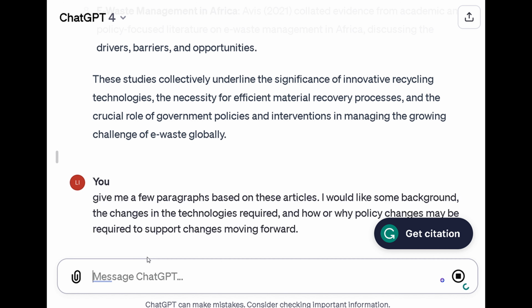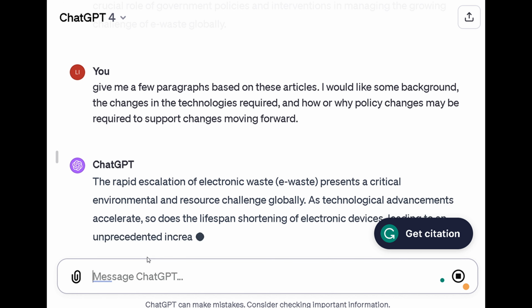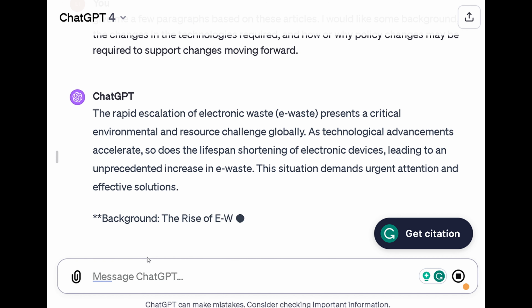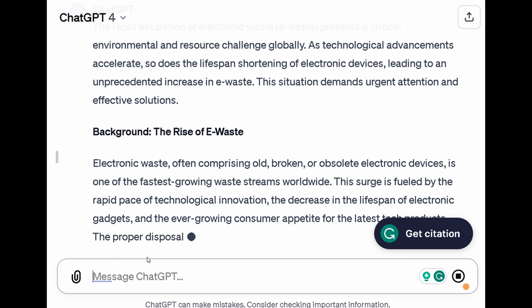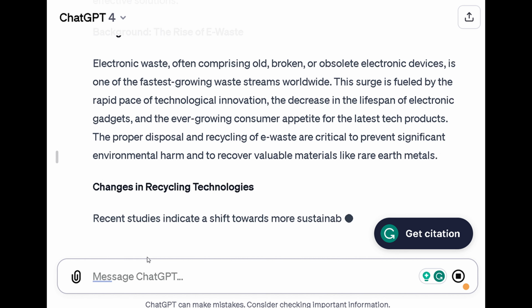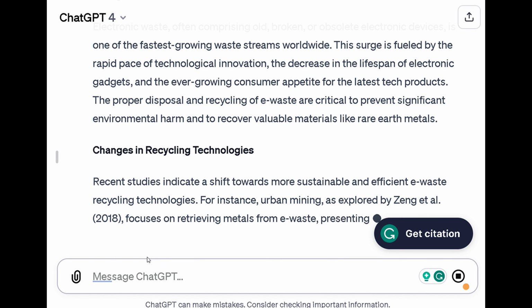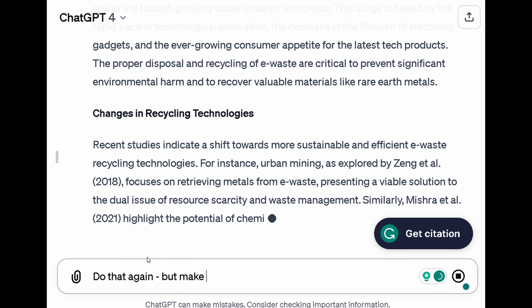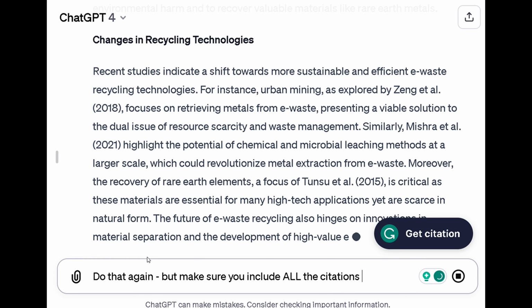So I've asked it to use these to write something out. Now, what I haven't done is I didn't tell it to include citations. So it's possible it might exclude the citations there, which isn't all that useful for me. And so it looks like it's skipping the citations. And it looks like it's picking them all up a bit effectively there.